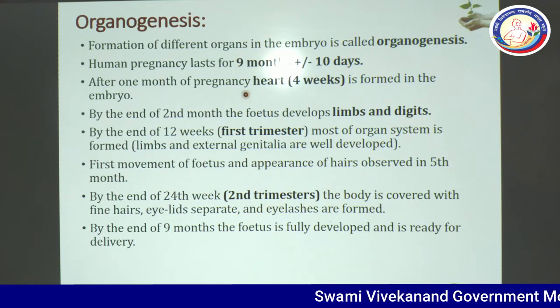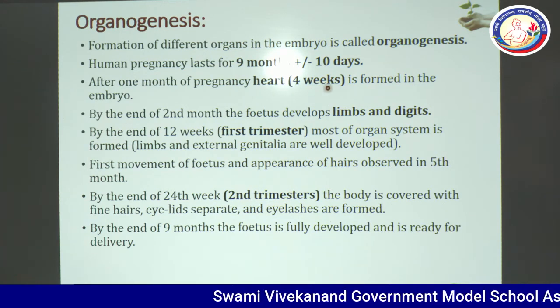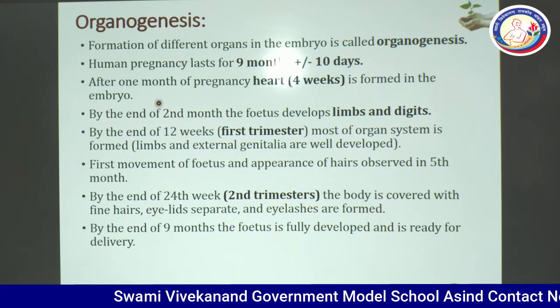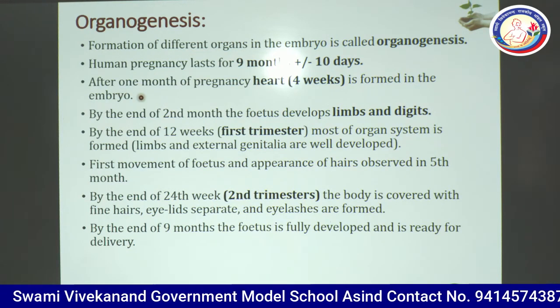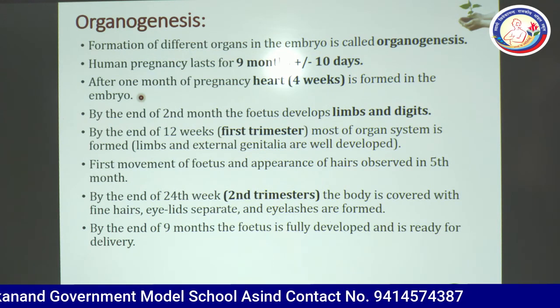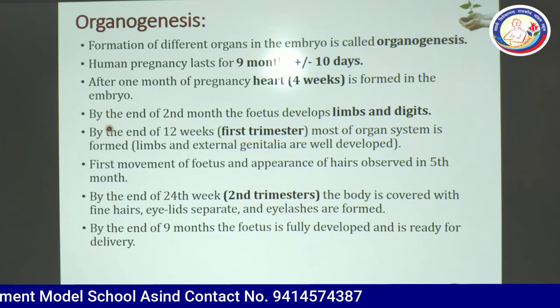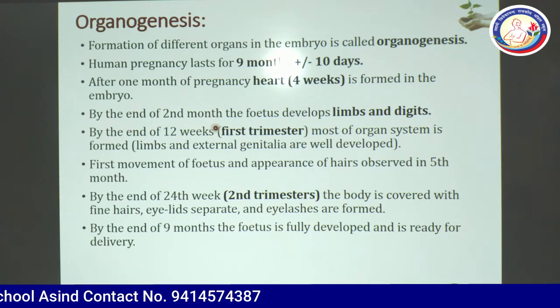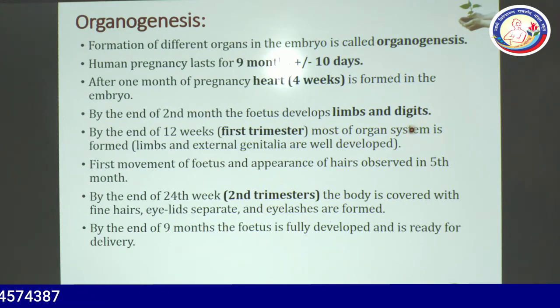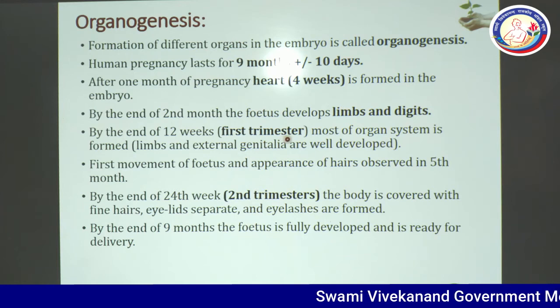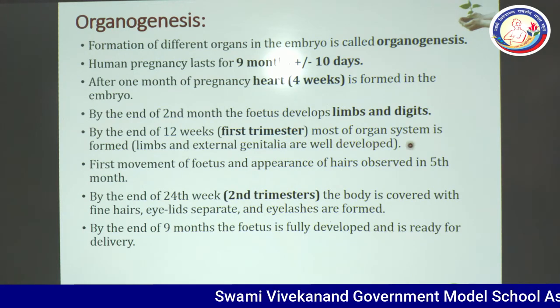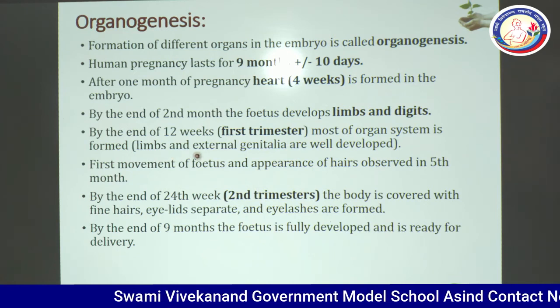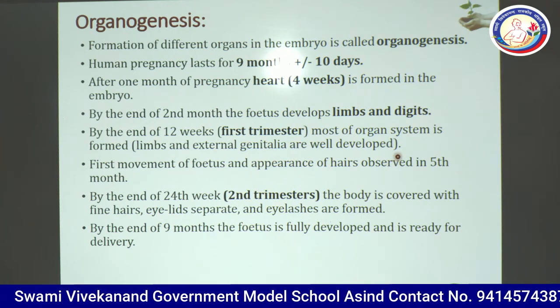After 1 month of pregnancy, or you can say 4 weeks, the heart is formed in the embryo. So you can see the 28 days embryo shows the heartbeat. By the end of the 2nd month, the fetus develops limbs and digits. By the end of 12 weeks, it means after 3 months, the first trimester, most of the organ system is formed, and limbs and external genitalia are well developed.